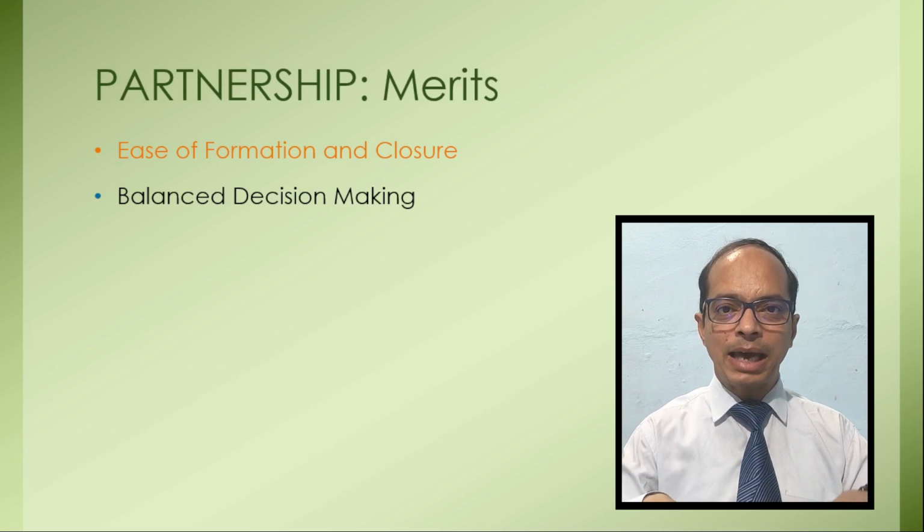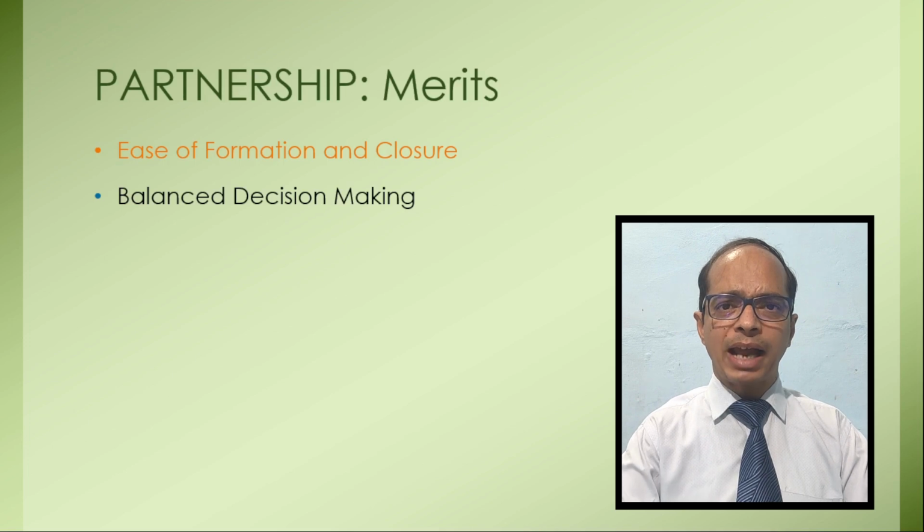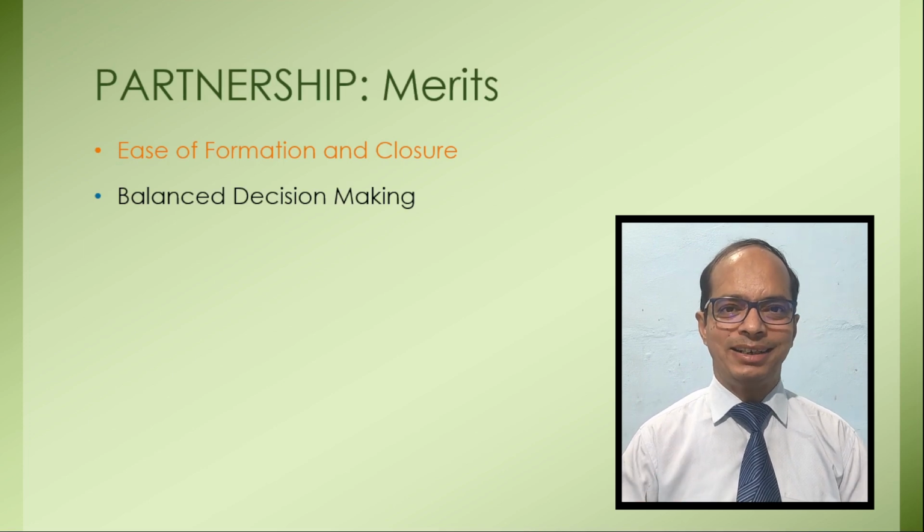So decision making is balanced. One person is not responsible for all. You can't expect one person to look after every affair of the business institution with full expertise. But in case of a partnership firm, we may decide on experts in the concerned field as partners of the firm. So decision making of this type of organization is very balanced.